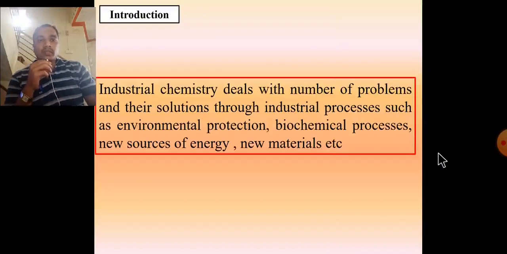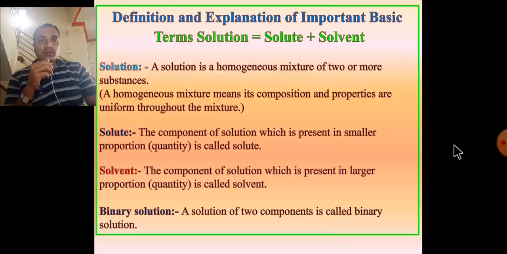Introduction of industrial chemistry. Industrial chemistry is the industrial application, especially to produce in manufacturing and arts and to commercial production of chemicals, with a number of problems and their solution through industrial processes such as environmental protection, biochemical process, new sources of energy, new material, etc.